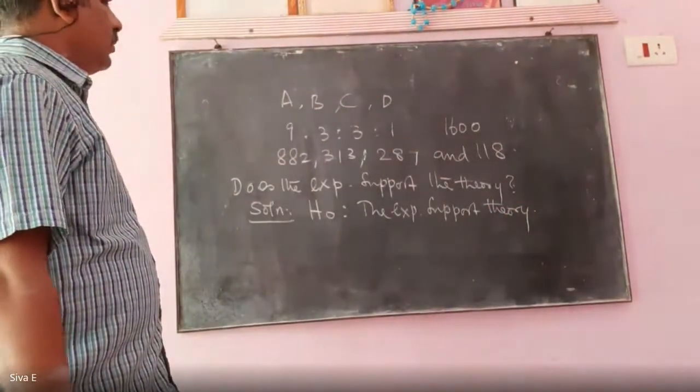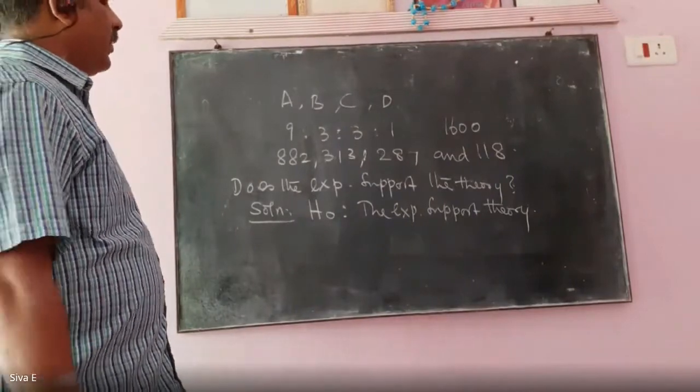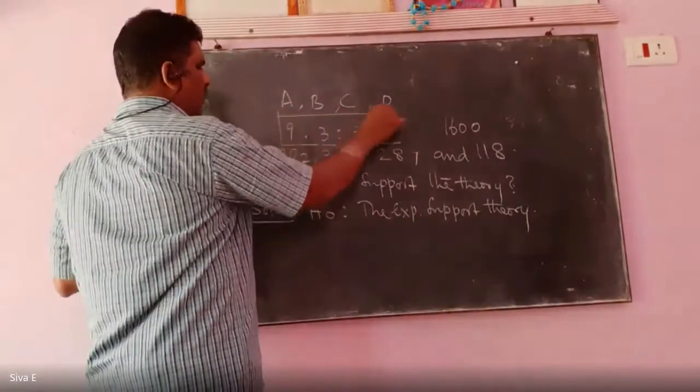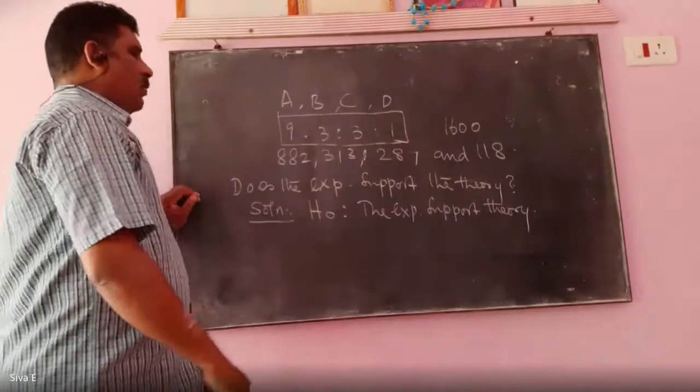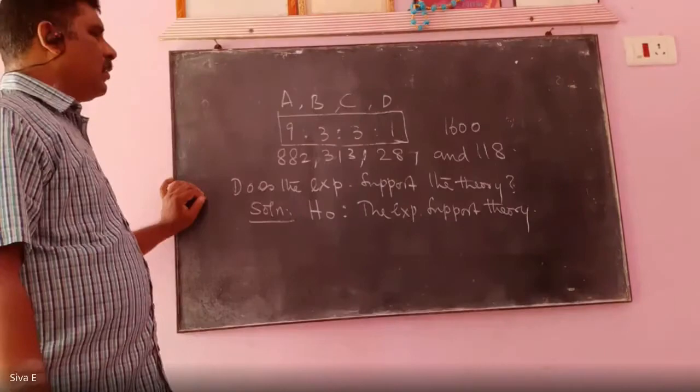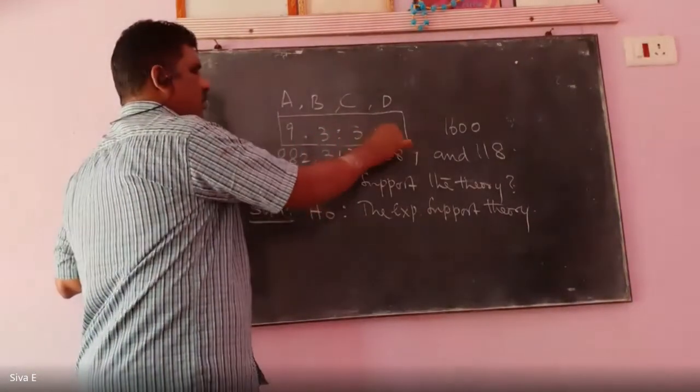Given that the proportion of beans is 9:3:3:1.